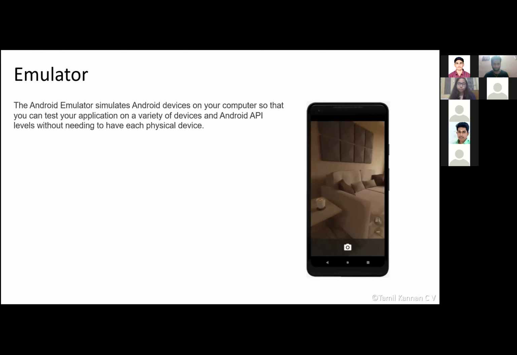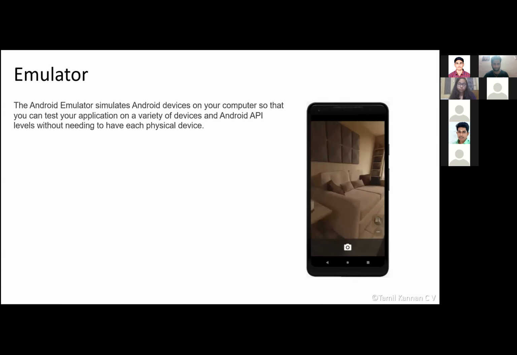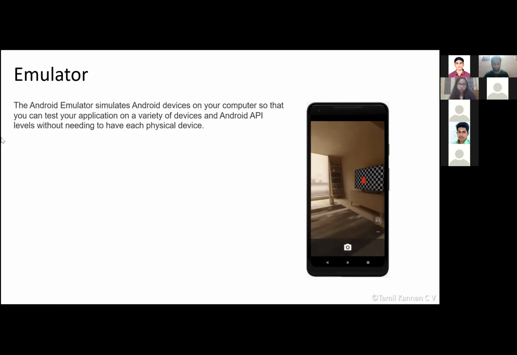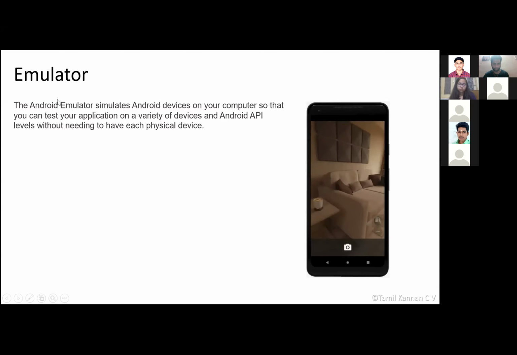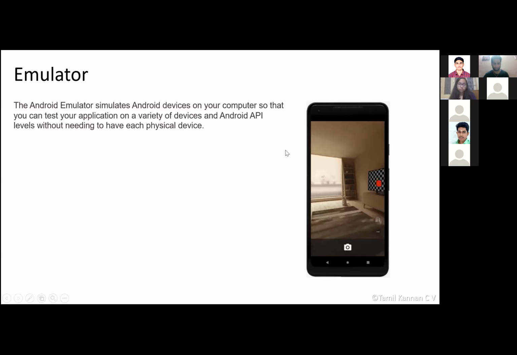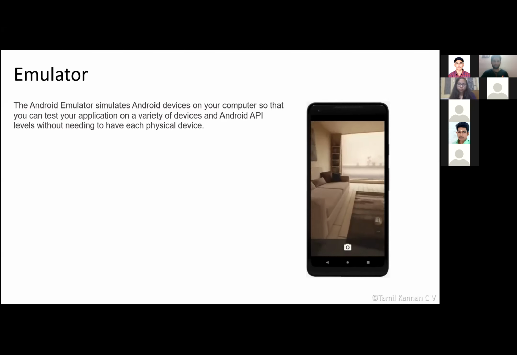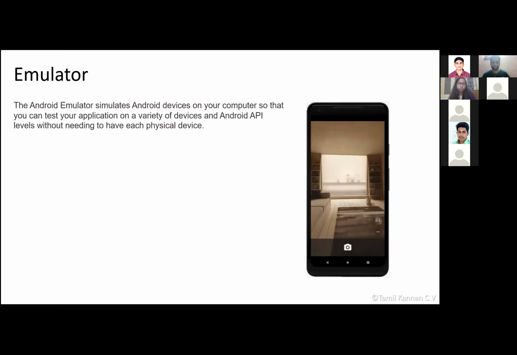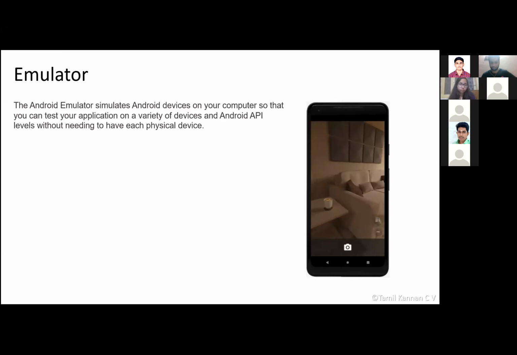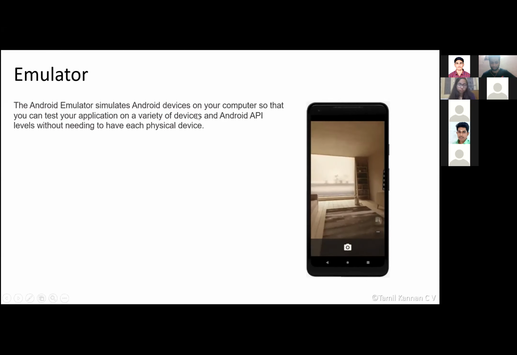If you need to test your application on other versions of Android, you need not buy another device. For that, here comes the Android emulator, which is like a BlueStacks-type application that brings the Android OS into your Windows operating system, and you can test your applications using this Android emulator.